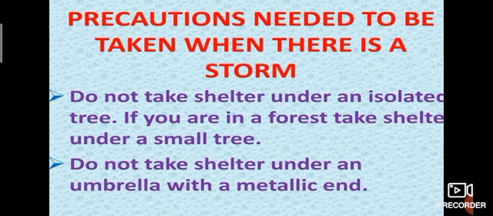Then what precautions should be taken during a storm? Firstly, do not take shelter under an isolated tree. If you are in a forest, take shelter under a small tree. Do not take shelter under an umbrella with a metallic end. Why? Because we will meet a thunder accident.